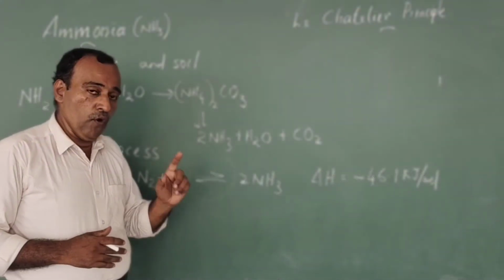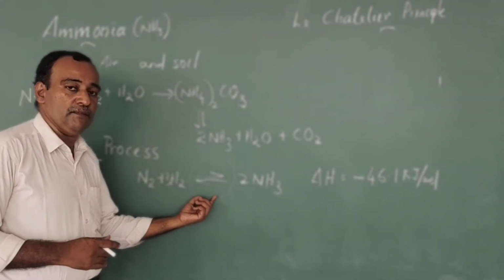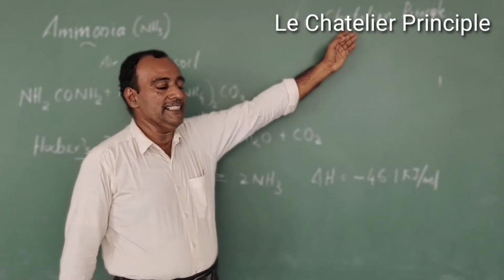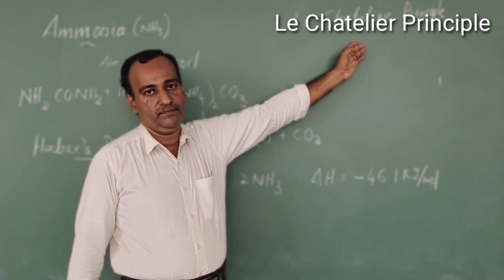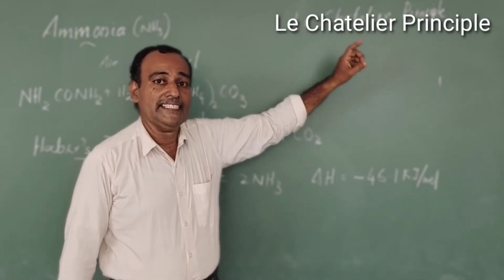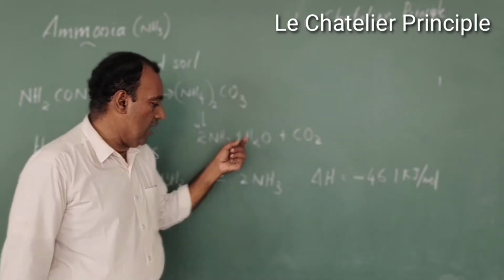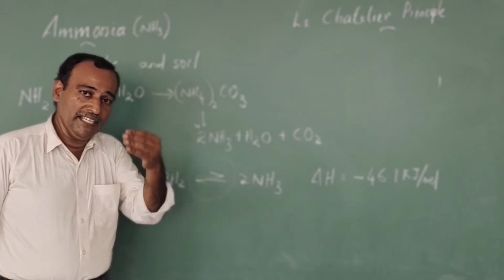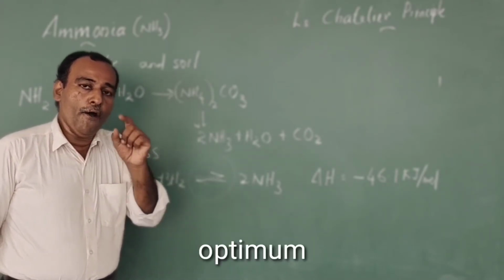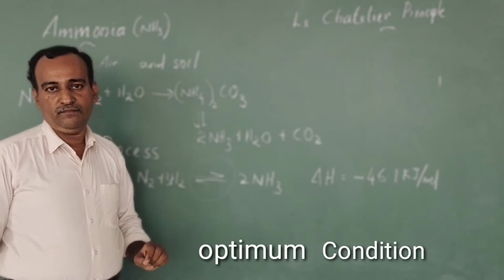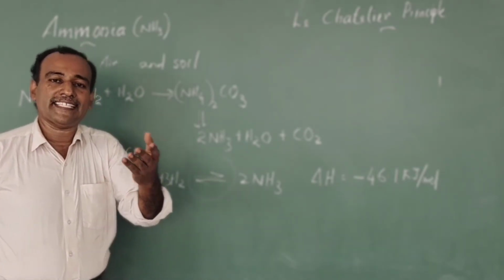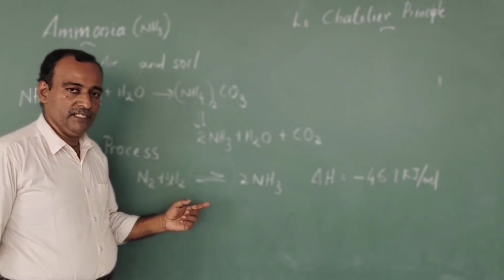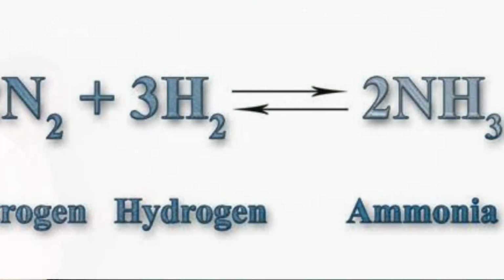So to get more yield from a reversible process, we can apply Le Chatelier's principle. Which principle do we have to apply? Le Chatelier's principle, so that we can obtain the optimum conditions for getting maximum yield. What about the conditions? See this reaction: one molecule of nitrogen reacts with 3 molecules of hydrogen.